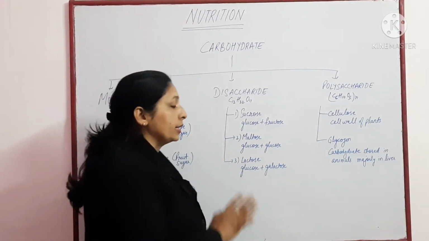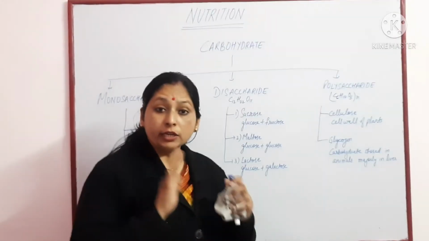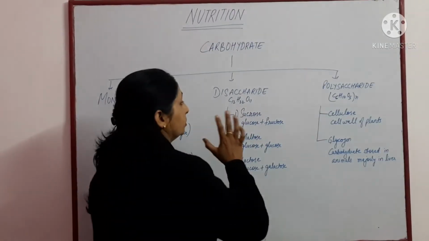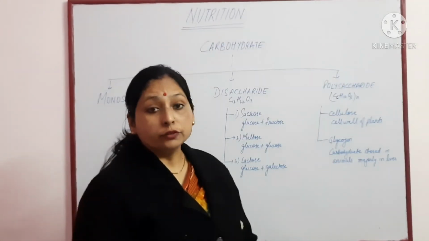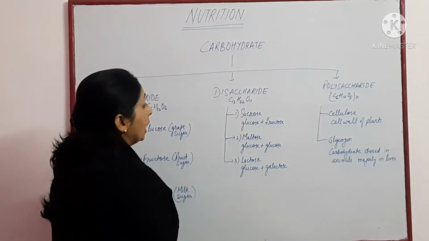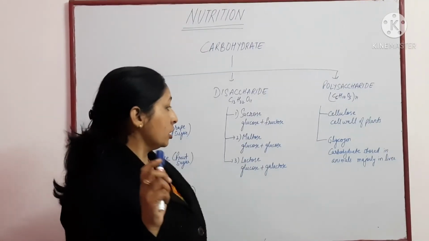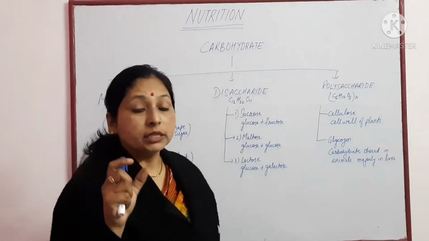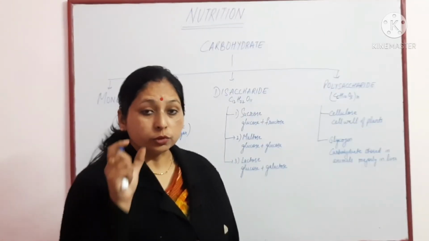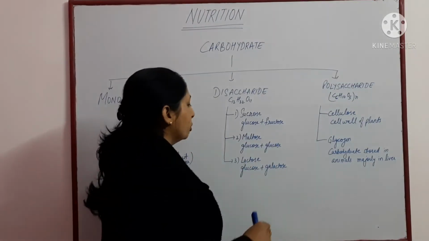Next is the disaccharide. If two sugar units, or two monosaccharide units, are joined together, then they are termed as disaccharides. And the formula for this is C12H22O11. The first example is sucrose, where two monosaccharide units, glucose and fructose, combine together to form sucrose.